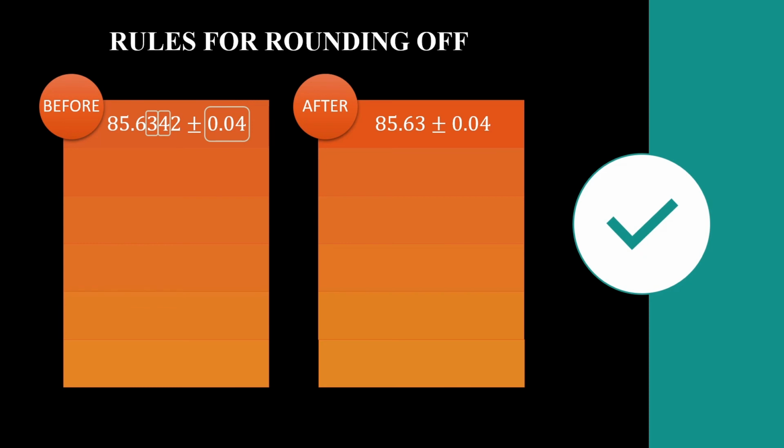Let's take another example. 85.636 plus minus 0.04. Once again, we'll round off this number 3. But after 3, we have 6. So we'll write this as 85.64 plus minus 0.04.